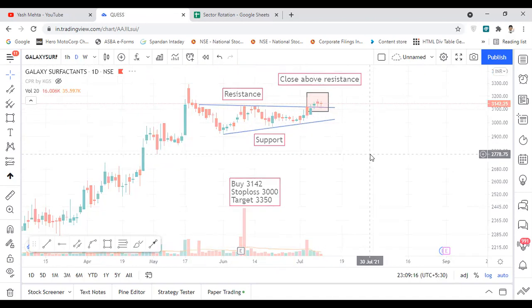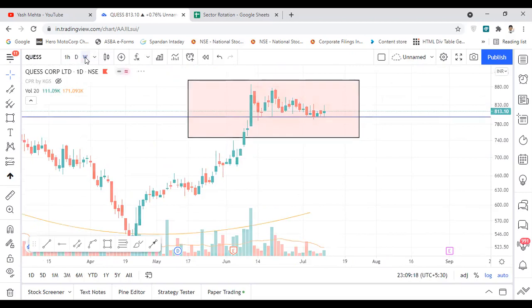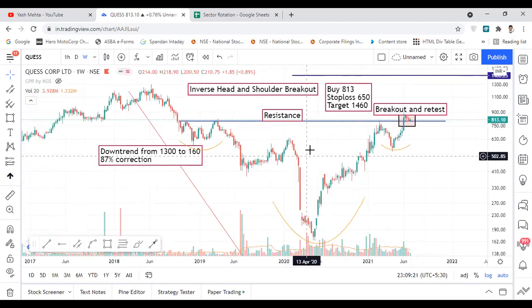So the second stock is Quest Corp. I will open a weekly chart in this case.